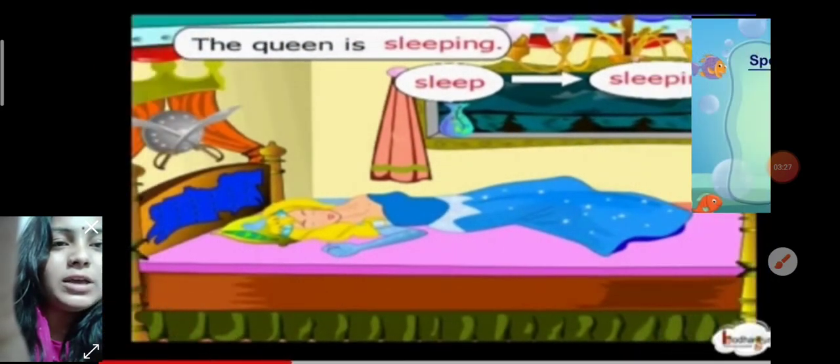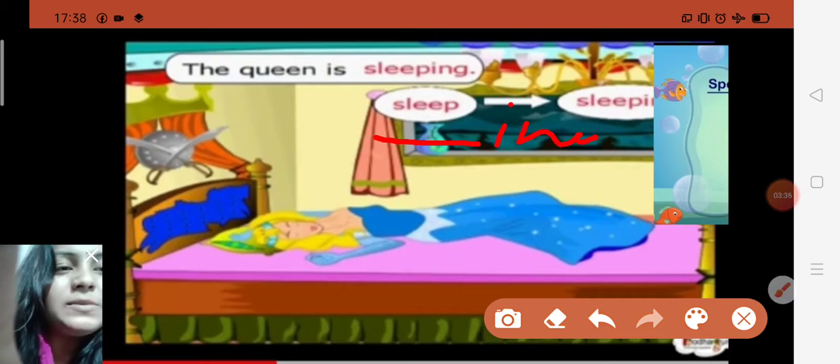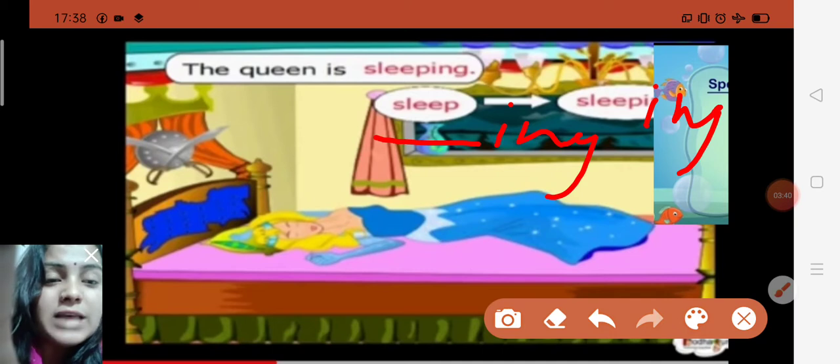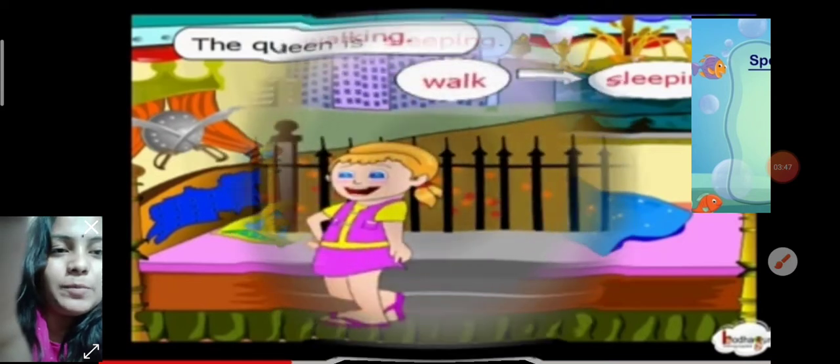Some more examples you can see. The queen is sleeping. Sleep is a verb, and here ing has been added. Sleep plus ing equals sleeping. It means this work is happening right now. She is continuing sleeping. That's why it is written, the queen is sleeping.